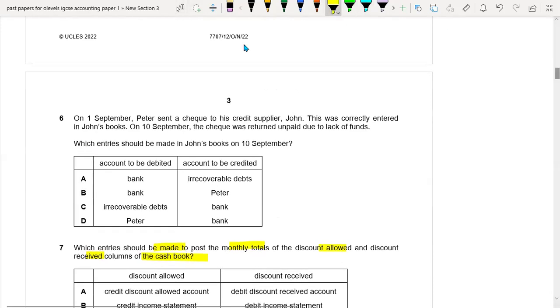Question 6. On 1st September, Peter sent a check to his creditor supplier, John. This was correctly entered in John's books. On the 10th September, the check was returned unpaid due to lack of funds. Which entry should be made in John's books on 10th September? Okay, so basically, John will be debiting Peter and crediting the bank. So this would be our right entry. D option is the right one.